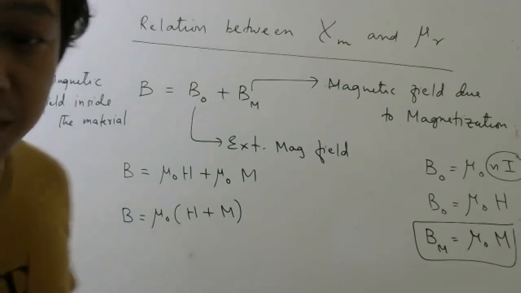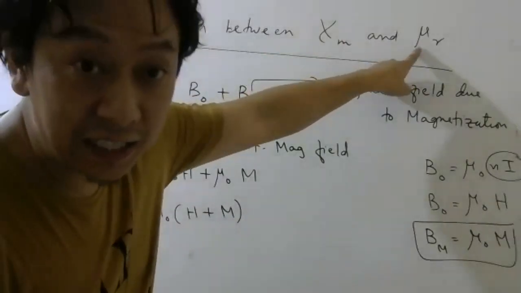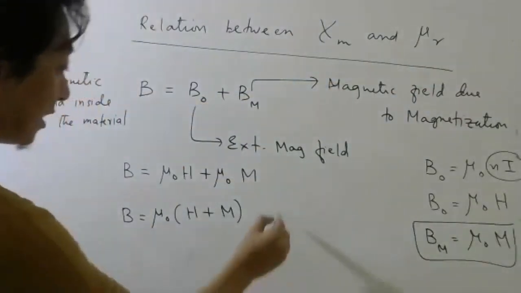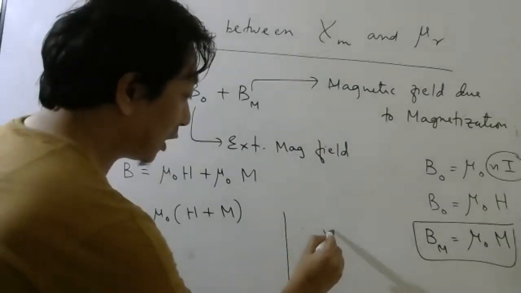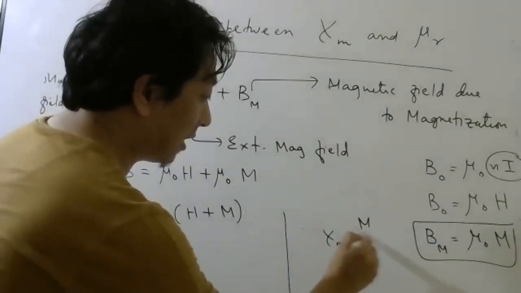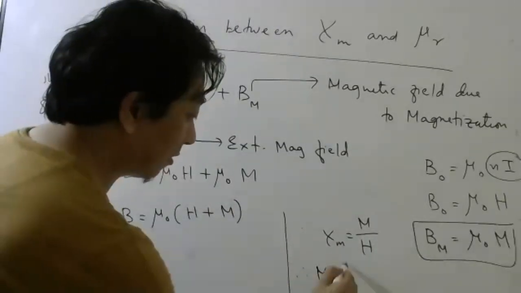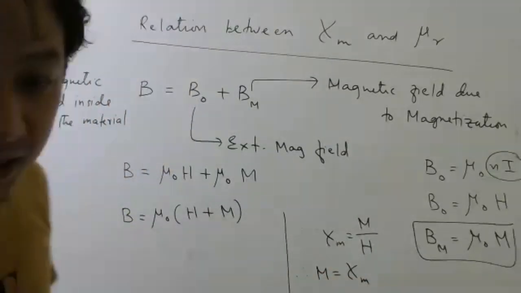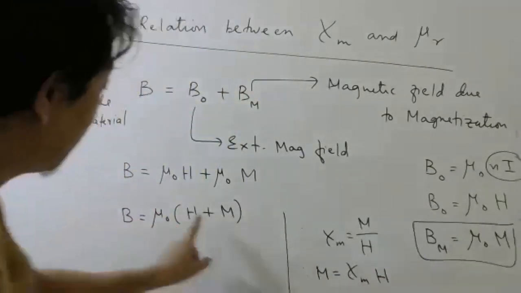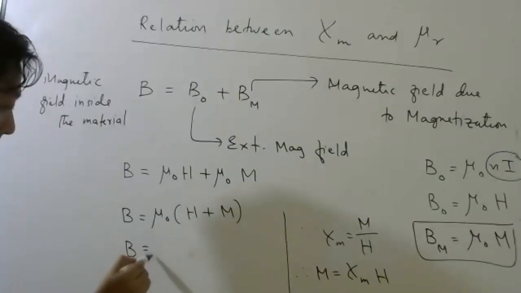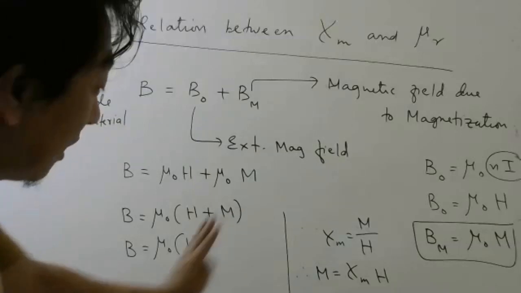Now we want to derive the relation between what? Susceptibility and relative permeability. So let us bring in susceptibility. From where will susceptibility come? What was the susceptibility definition? M by H. Correct or not? So I can write M equals magnetic susceptibility into H. Let us substitute this here. In NCERT, if you see, it is very difficult to understand, so please try to focus.